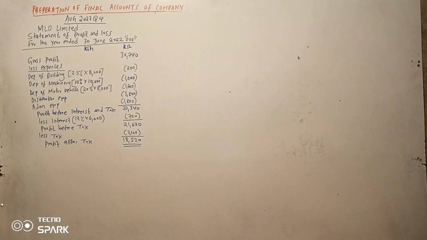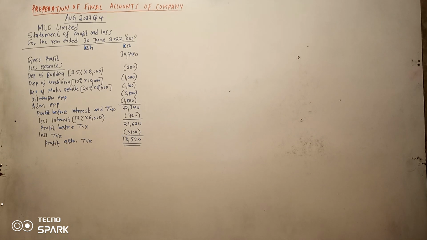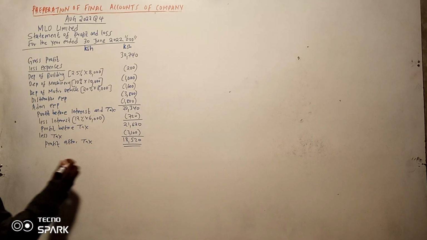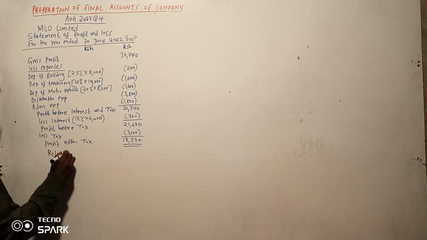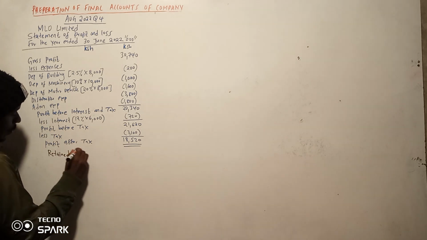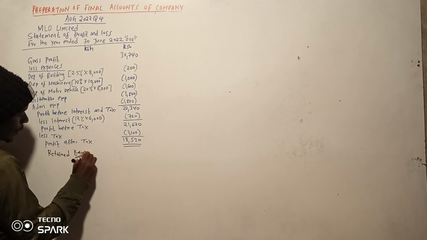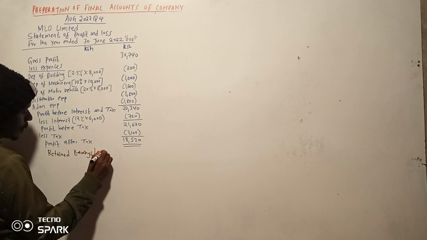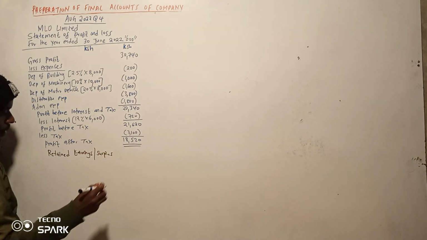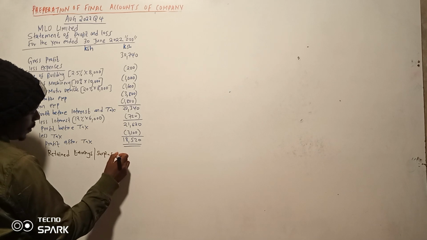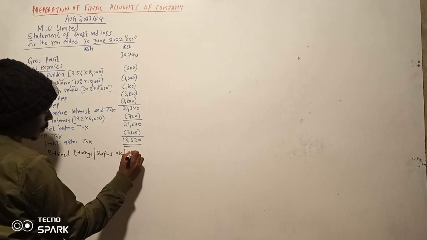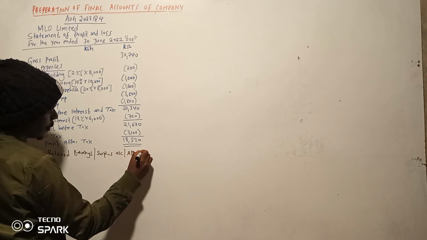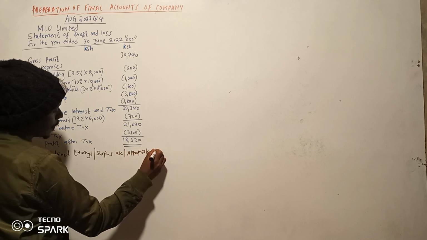Now we can prepare the appropriation account or the retained earnings account. So let's prepare the retained earnings account or the surplus account. You can also call it appropriation account.